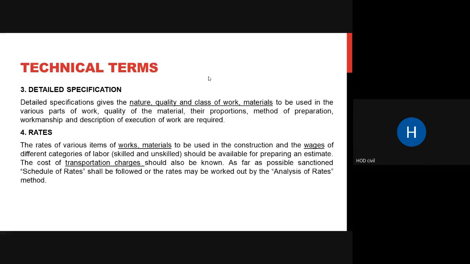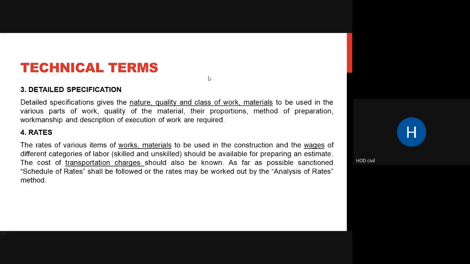Okay, so the rates of various items of work are first done individually. This also includes the wages of your different categories of labor. As you know, there are skilled and unskilled laborers, so various wages of these are given in these rates. Cost of transportation charges are also included, so transportation charges should also be included.